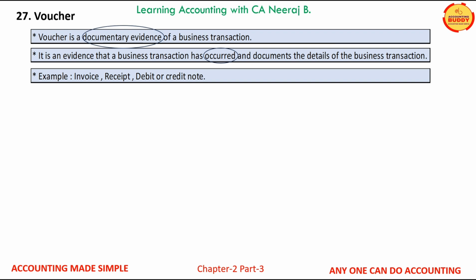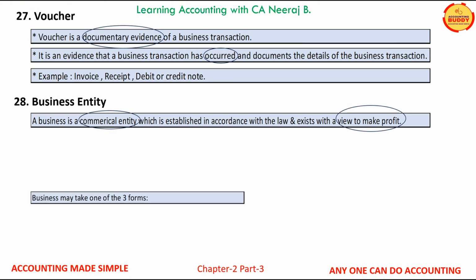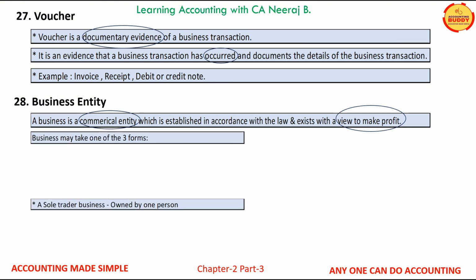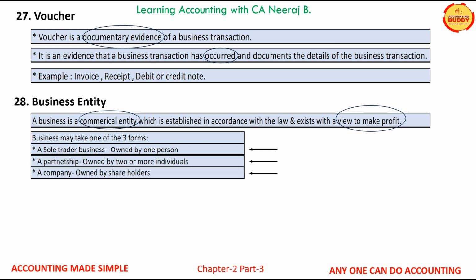Let us now discuss the term business entity. Business entity is a commercial entity established in accordance with the local laws where it operates and exists with an objective of making profit. A business entity could be of three forms. First, sole trader business. Second, partnership. Third, a company.